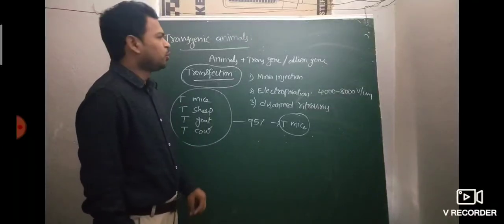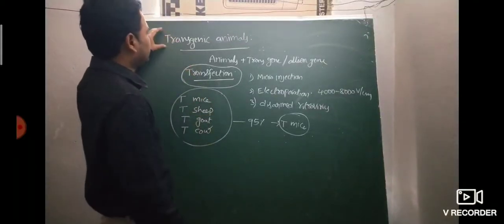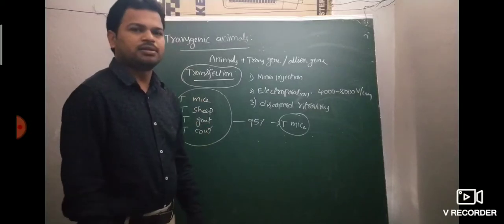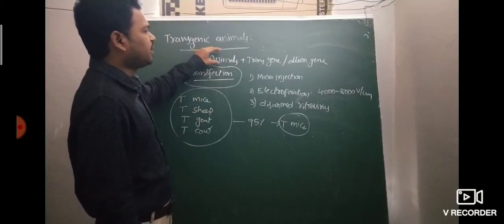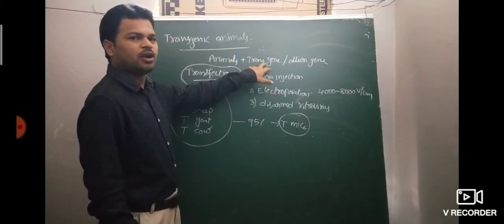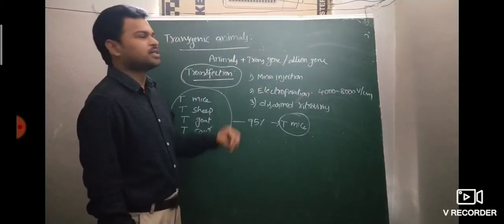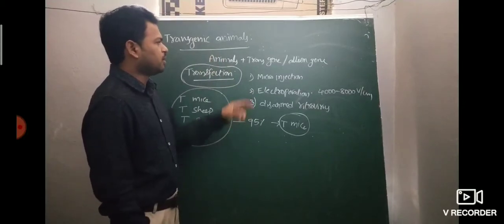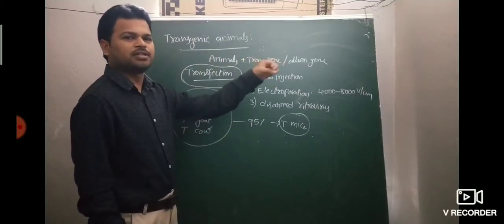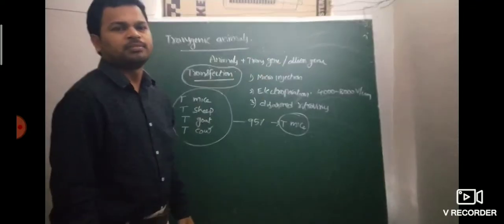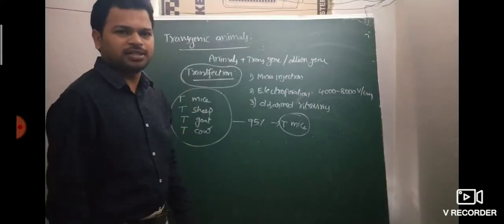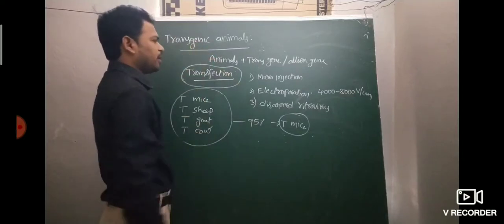Good morning. Today we are going to discuss transgenic animals. Transgenic animals means what, sir? The animals which consist of a transgene or foreign gene are called transgenic animals. Foreign gene, transgene, alien gene or alien DNA, all these words are the same. The animal which consists of a transgene is called a transgenic animal.